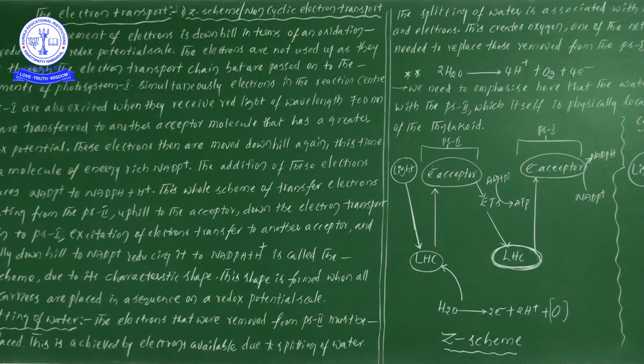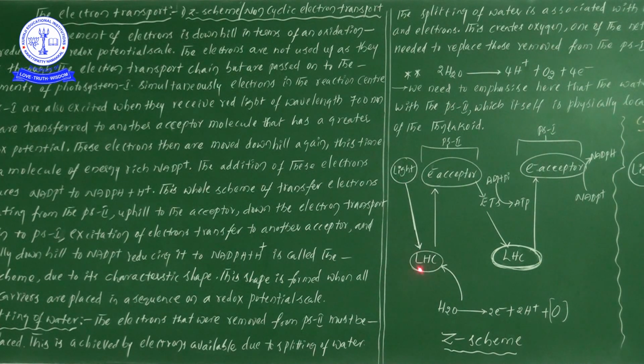In the previous video we learned chlorophyll A, chlorophyll B, carotenoids, xanthophylls, likewise. So various types of photosynthetic pigments are present on the thylakoid membrane. Because of the presence of pigments, it absorbs the sunlight.